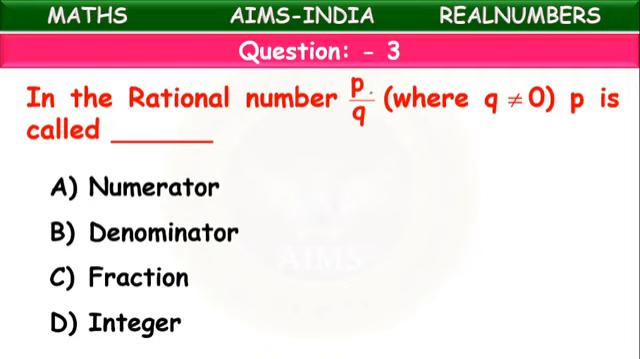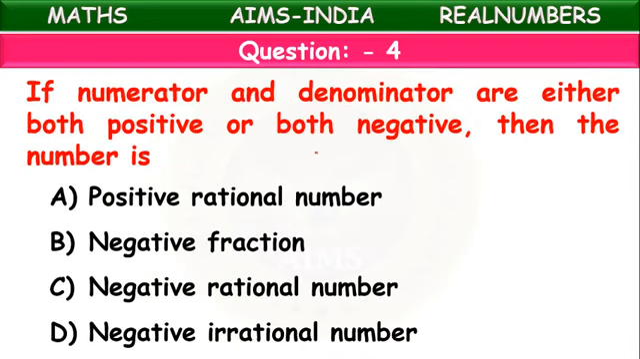In the rational number p by q, where q is not equal to 0, p is called. What is the name of p? In the upper part, we call it the numerator. Next, children.